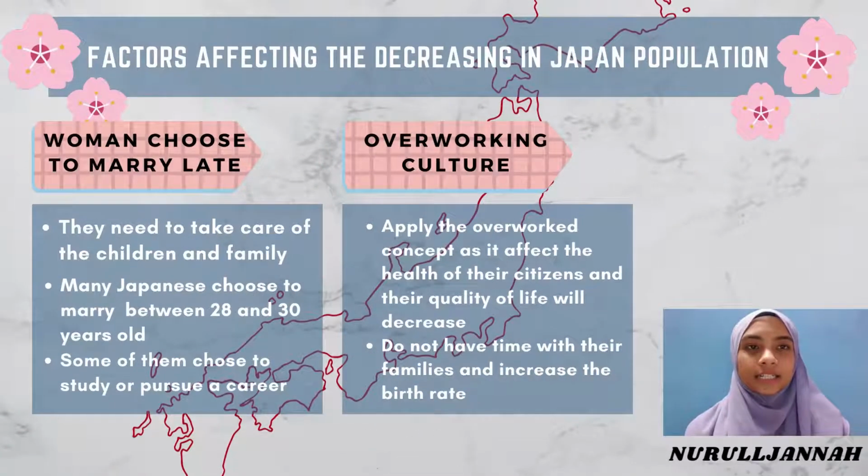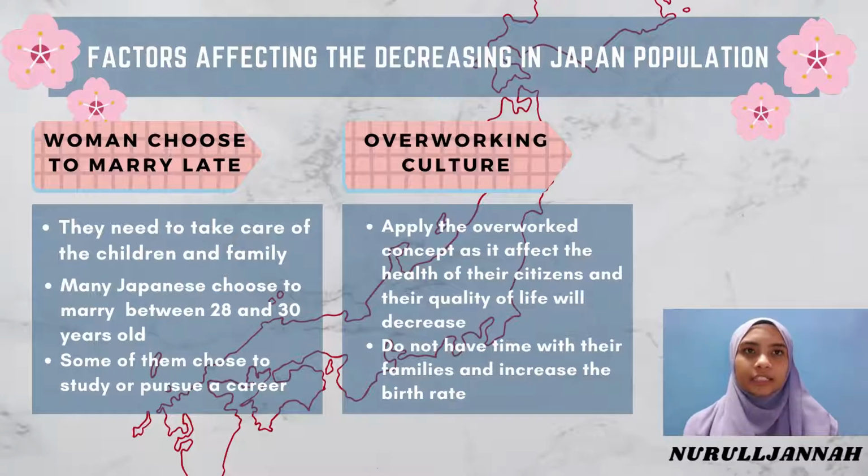Factors affecting the decrease in Japan's population. The main factor is that Japanese women choose to marry late. They believe that marriage will disturb their career. This is because they need to take care of the children and family. In April 2007, on average, many Japanese chose to marry at a later age, between 28 and 30 years old, and this also means that they will have children later or not at all. Also, some of them choose to study or pursue a career instead of marrying and having children.